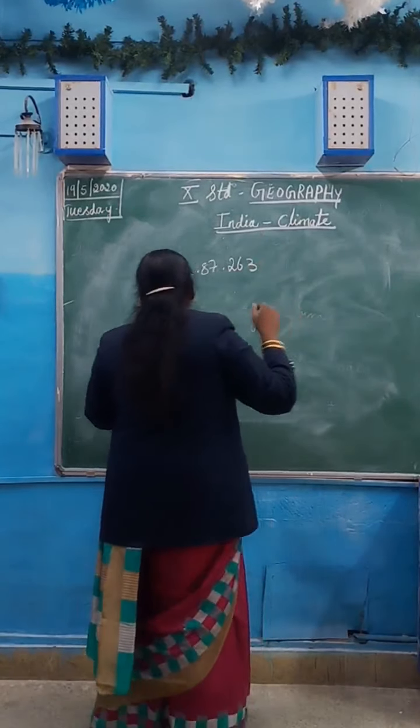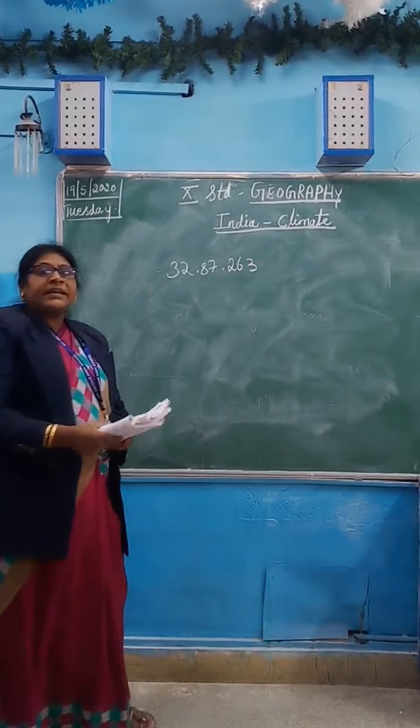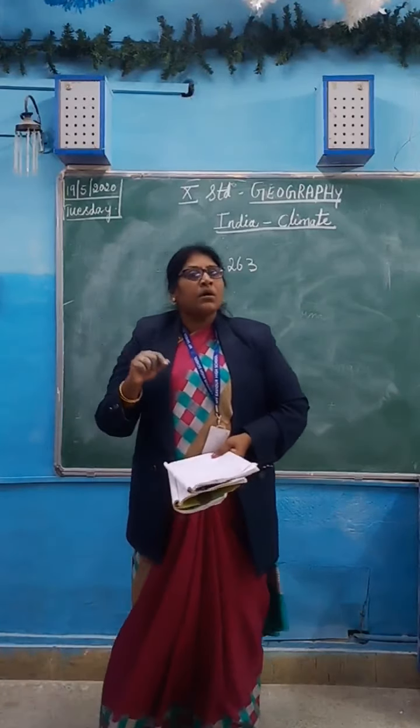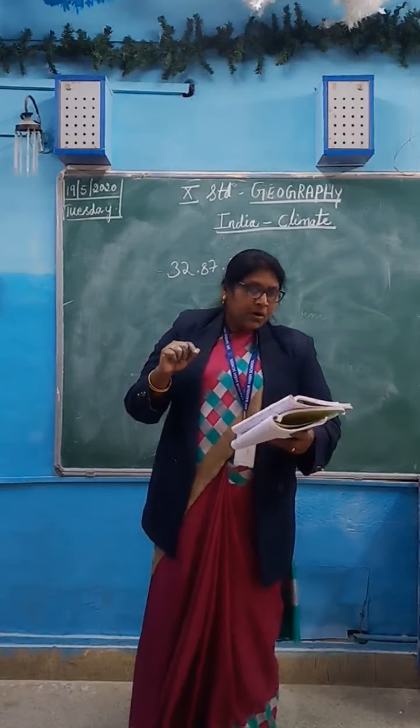Introduction. The climate of India may be broadly described as tropical monsoon type.